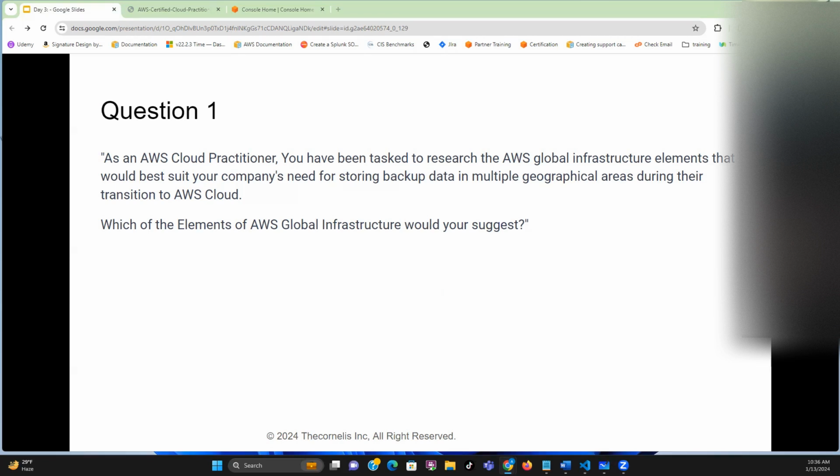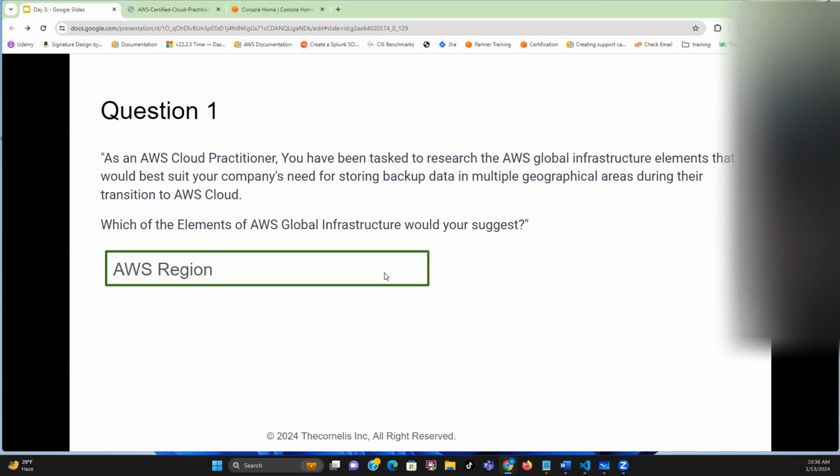When you're answering a question like this, you should look at the keyword. This one is specifically asking which element of AWS global infrastructure you will suggest for storing backup data in multiple geographical areas. So what is our answer there? Region. Region, because they are saying multiple geographical areas.